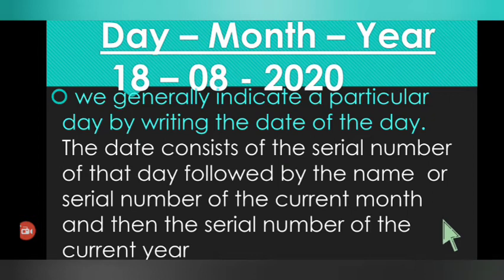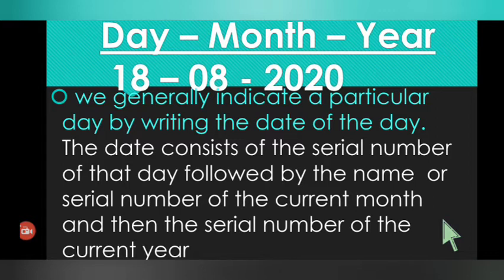The date consists of the serial number of that day, followed by the serial number of the current month, and then the serial number of the current year.